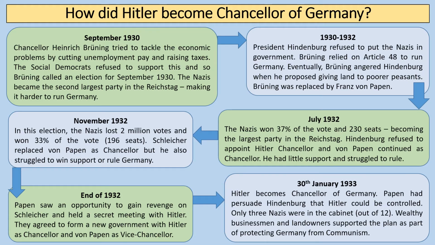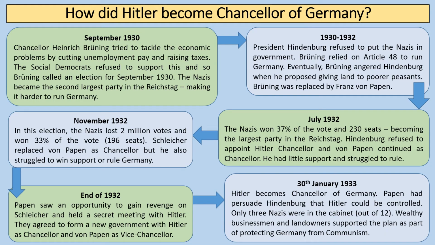Now, in July 1932, there's another election. The Nazis win 37% of the vote and 230 seats, and become the largest party in the Reichstag, but still Hindenburg refuses to appoint Hitler Chancellor, and von Papen continues. He has little support, though, and struggles to rule effectively at all. Another election is called. Now, this is really interesting because in this election, the Nazis lose 2 million votes, and they win 33% of the vote, 196 seats. They're still the largest party, but still Hindenburg resists appointing Hitler Chancellor.